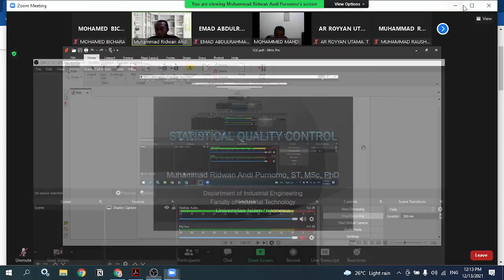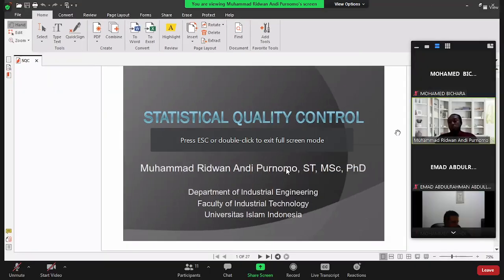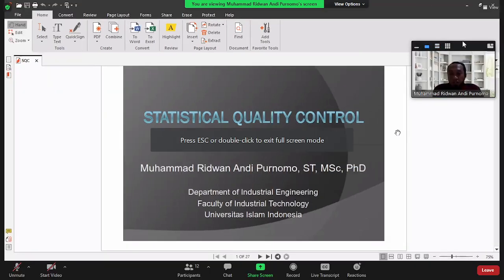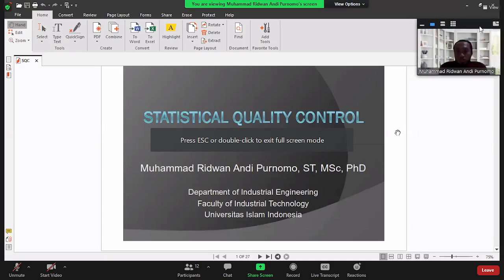This morning we discuss the statistical approach in industry, and the application is to develop a quality control system. That means that we will try to control the quality of the products based on statistical data. Previously, we have used statistical data, but the objective was to forecast the demand. So in demand forecasting, we already use a statistical approach.